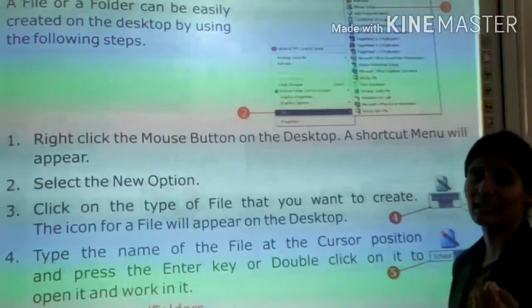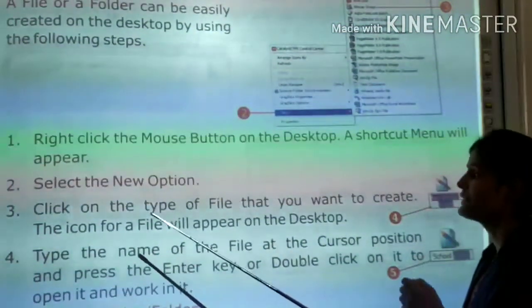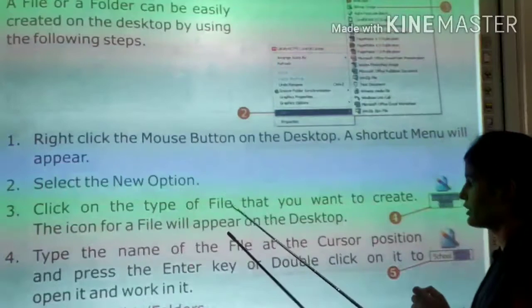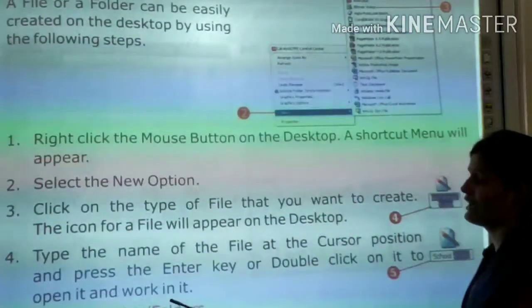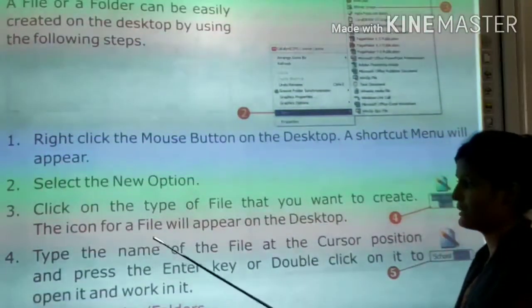आपको किस तरह की file create करनी है? You have to click the icon for a file will appear on the desktop. Then the icon for a file will disappear. क्या हो जाएगा? वो file prepare हो जाएगी, वो file appear हो जाएगी आपके desktop पे.